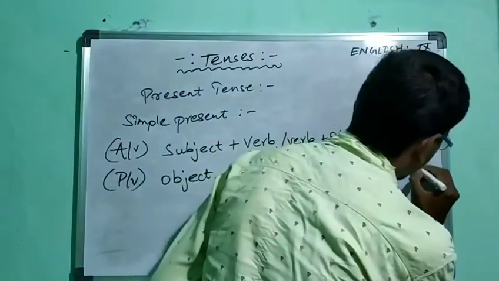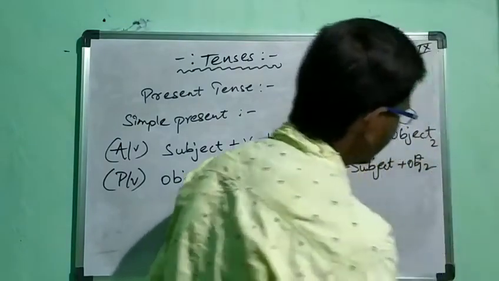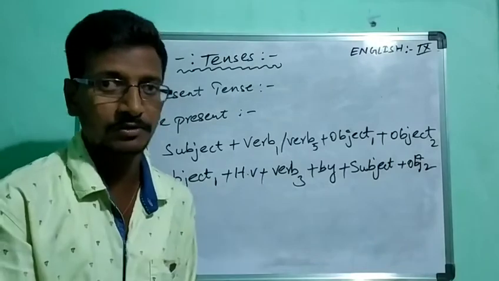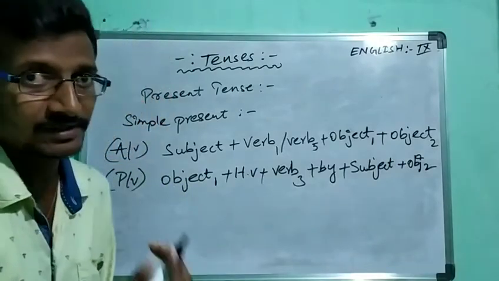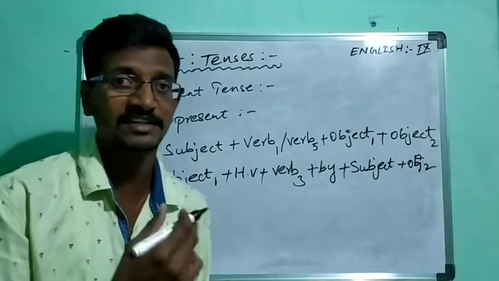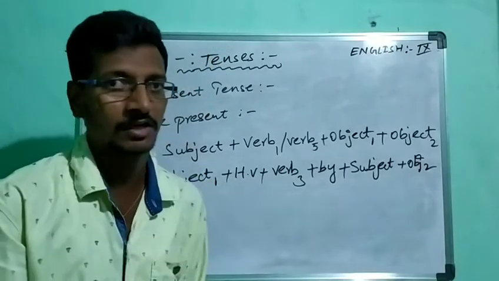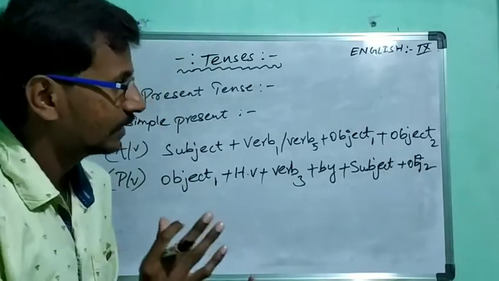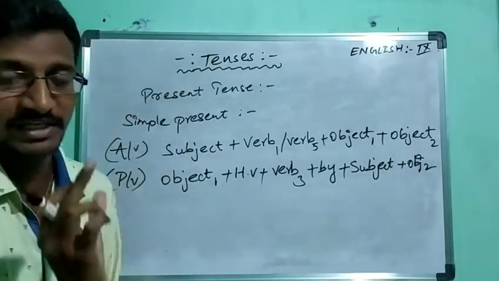So now last one is object 2. Okay. So already given these structures for you. You had already written these structures in your grammar notes. So if you had not written these kind of structures in your grammar notes, kindly write them in your grammar notes. So let us know the structure with an example.